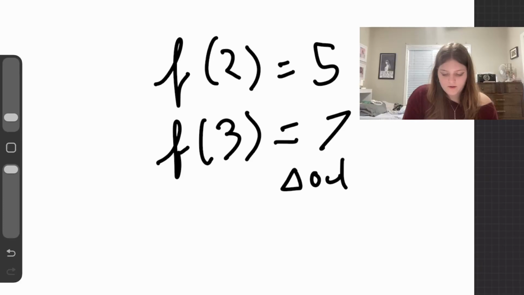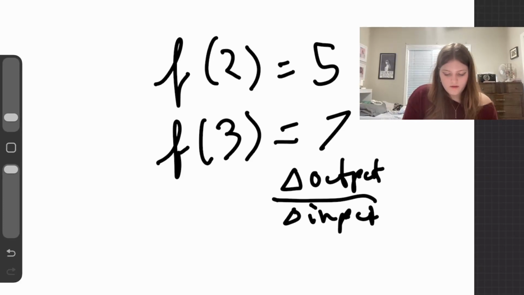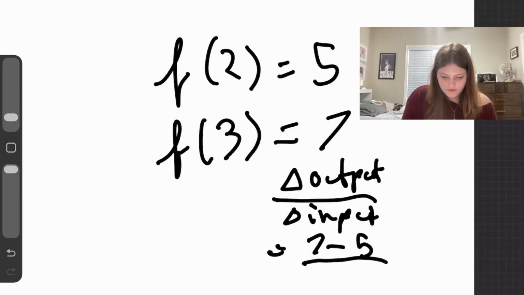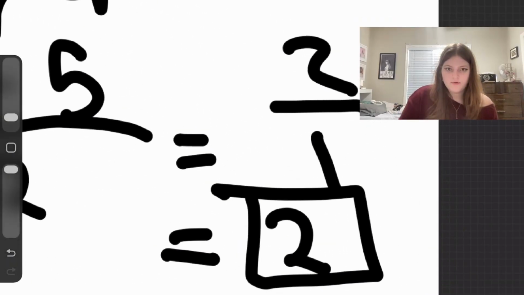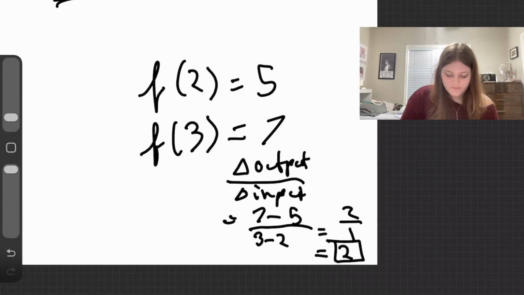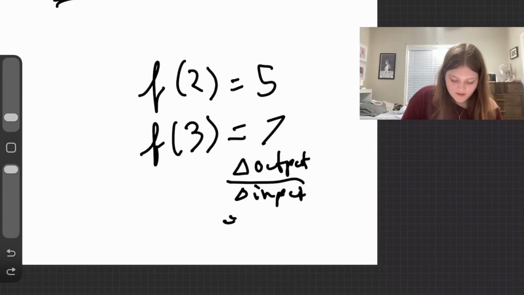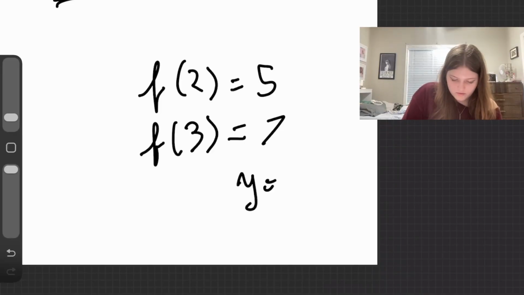So delta output over delta input equals 7 minus 5 over 3 minus 2, which would be 2 over 1, which equals 2. So 2 is our slope. So now that we have our slope equals 2, we can start plugging this back into the y equals mx plus b formula. Y equals 2x plus b.